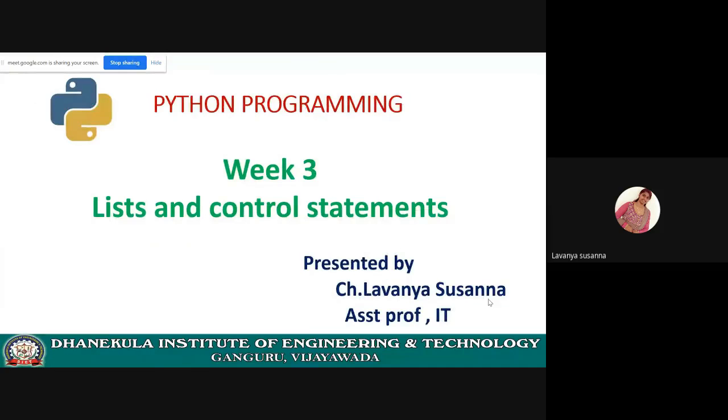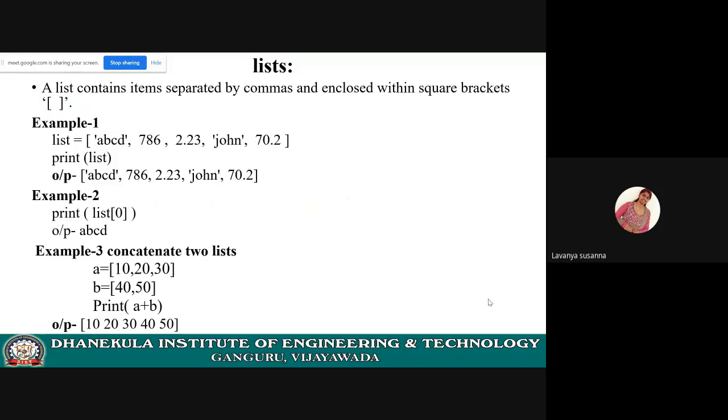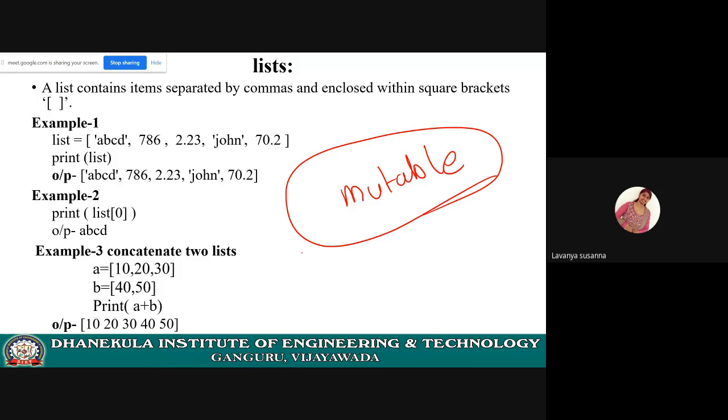Next, list and control statements. If you want to store multiple values, just use list. List is a data type. Here, list is a mutable data type. In the starting class itself, I have said what are immutable and mutable, right? Mutable.